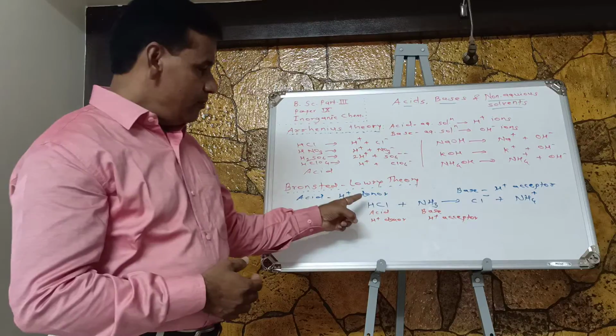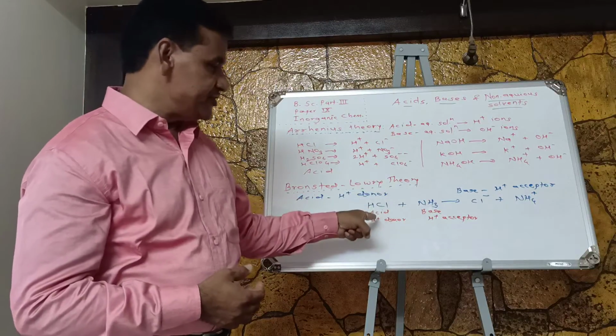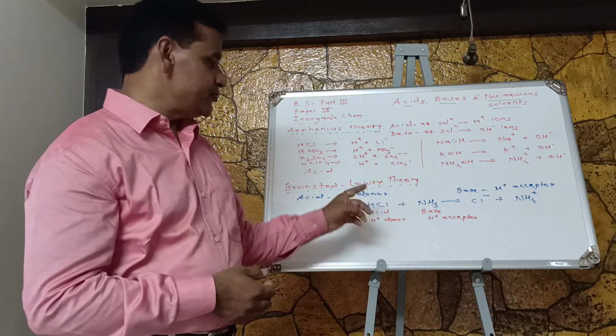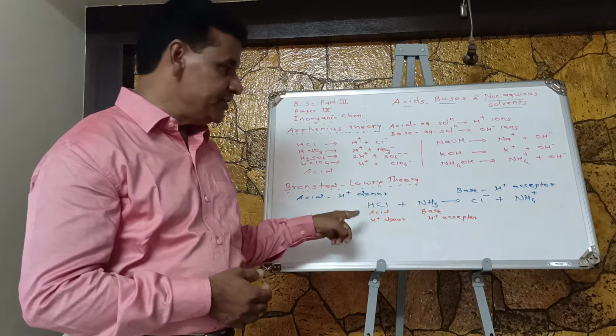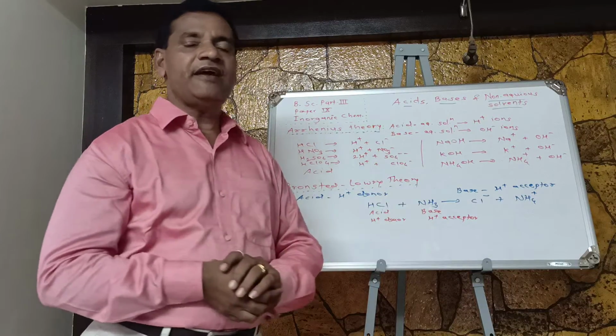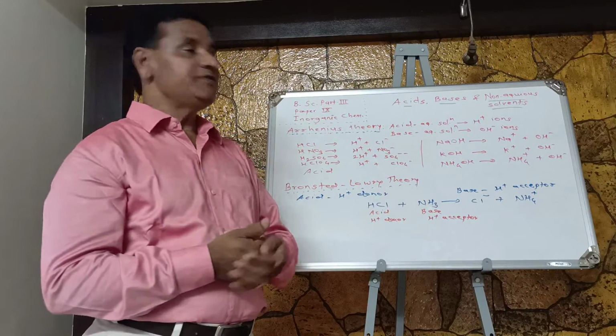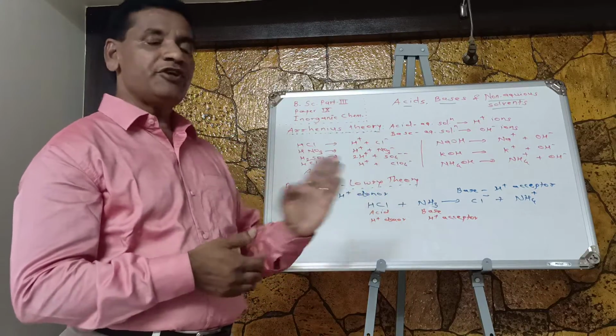So here the proton is donated by HCl and the proton is accepted by ammonia. That's why HCl is an acid and ammonia is acting as a base. So these are two earlier theories, Arrhenius theory and Bronsted-Lowry theory.